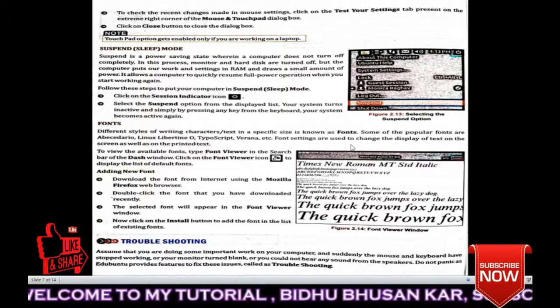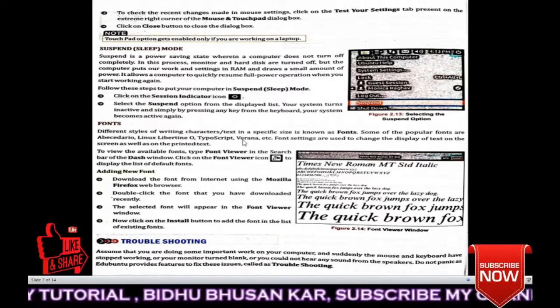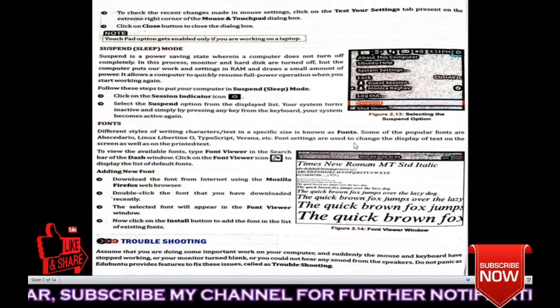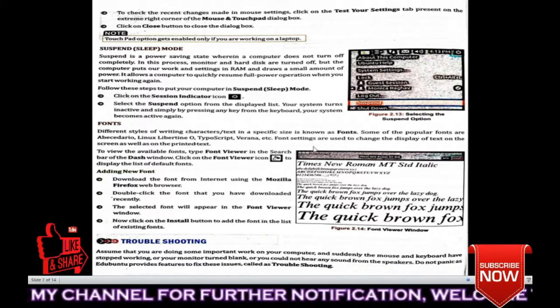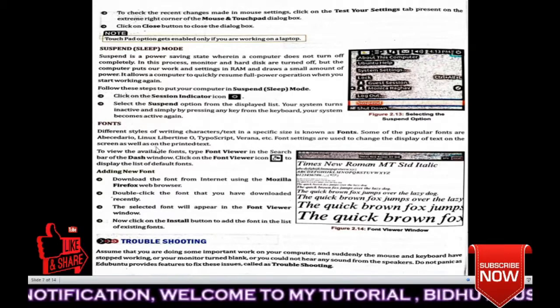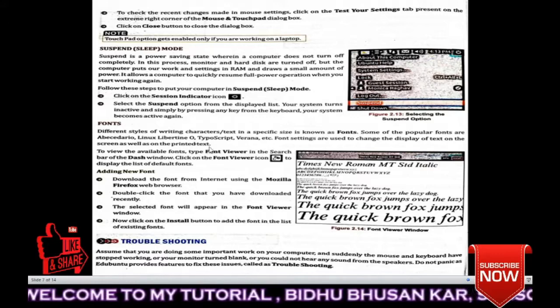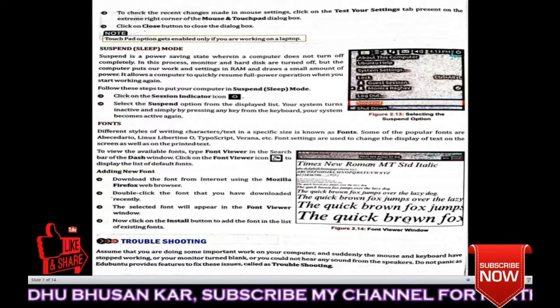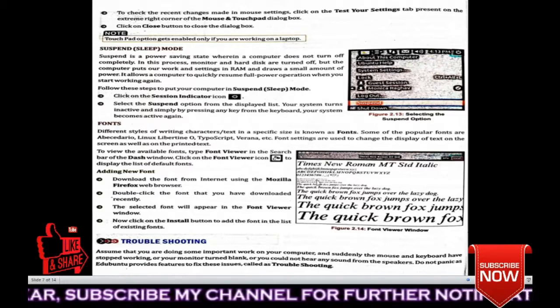These are the names of fonts. Okay. Font settings are used to change the display of text on the screen as well as on the printed text. See, these are the different types of fonts. Font style. See, as you can see, there are different types of font styles.